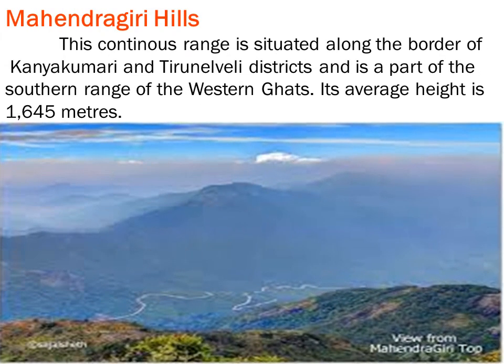Mahendragiri hills. This continuous range is situated along the border of Kanyakumari and Tirunelveli districts and is a part of the southern range of the Western Ghats. Its average height is 1645 meter. Okay, so this is a picture of Mahendragiri hills. It is one of the continuous ranges. This is the border of Kanyakumari and Tirunelveli districts. It is one of the parts of the Western Ghats. So the height is also given.